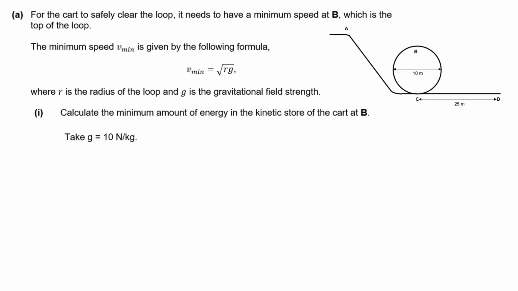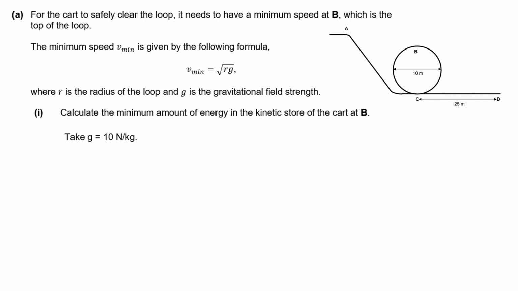So let's start with the first part now. For the cart to safely clear the loop, it needs a minimum speed at B given by this V minimum equals square root of Rg. This actually is a formula you could derive if you learnt about circular motion, which is a topic at JC Physics if you take it. So it's beyond our syllabus right now to derive, but if you do take physics in JC, you eventually learn how to derive this formula.